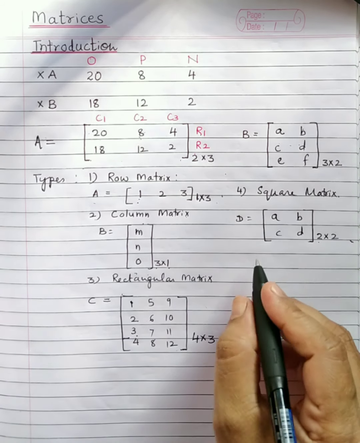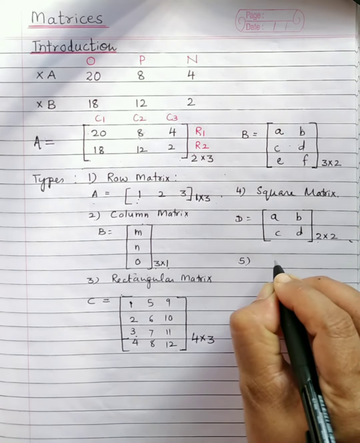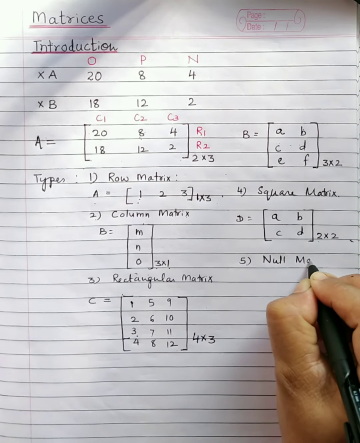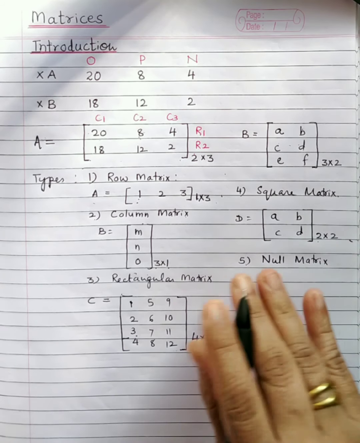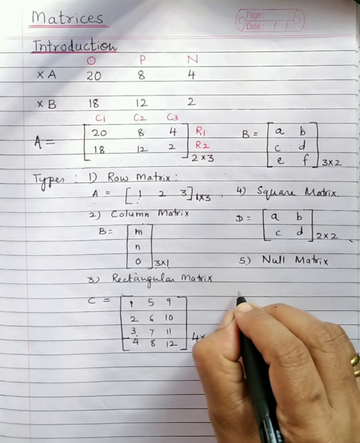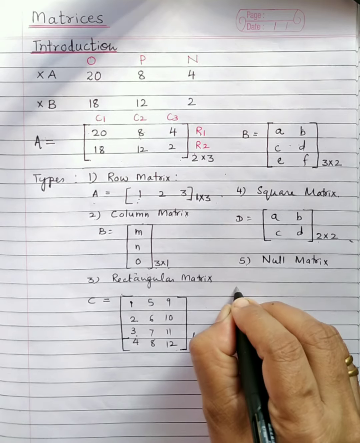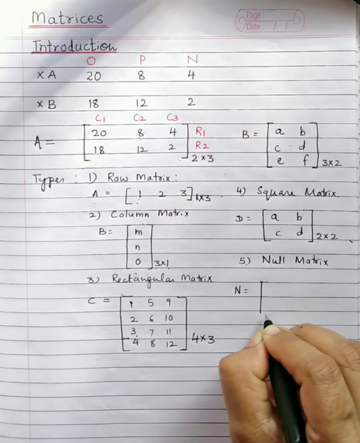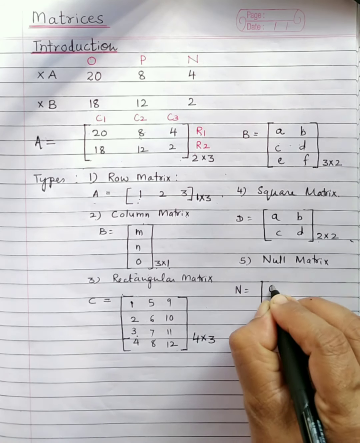Now another type of matrix, an important matrix, we will see. What is a null matrix? A null matrix is a matrix in which all elements are simply 0. So suppose I have some matrix, say N, such that all its elements are 0.